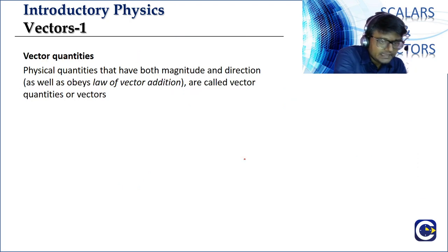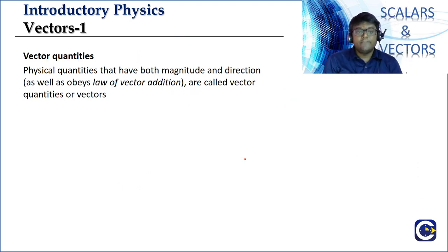Okay. Then let us come to the vectors. Remember, I talked about the definition of scalars. There I gave the conventional definition of scalars. Later the definition has been modified a little bit. Now we look at the definition of vectors, and then I will tell you the modified definition of scalars. Okay. Anyway, look at this. What is a vector? Physical quantities that have both magnitude and direction.